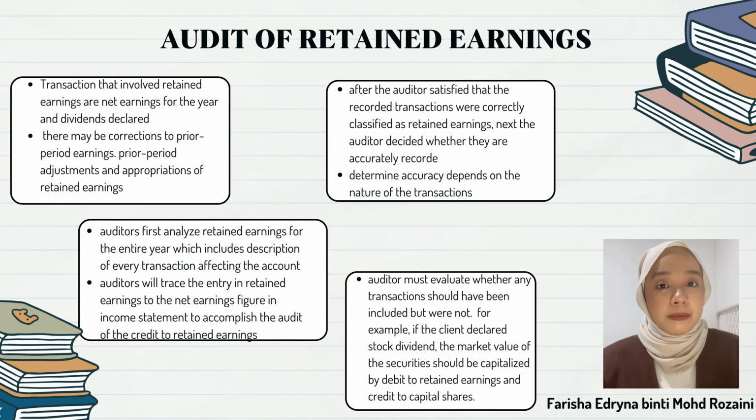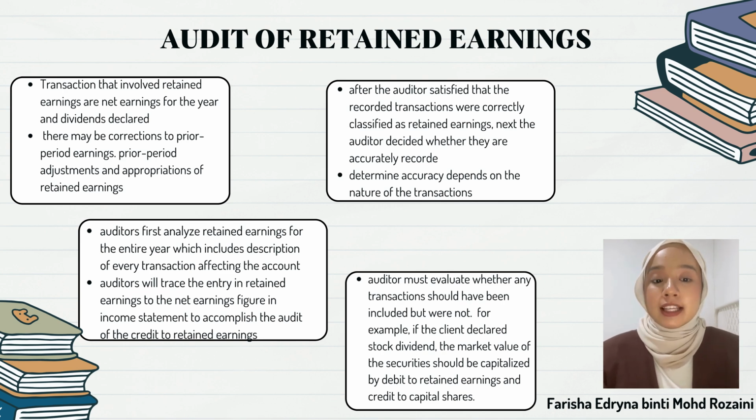Okay, the first step is the auditor first analyzes retained earnings for the entire year, which includes a description of every transaction affecting the account. Then the auditor will trace the entry in retained earnings to the net earnings figure in the income statement to accomplish the audit of the credit to retained earnings.